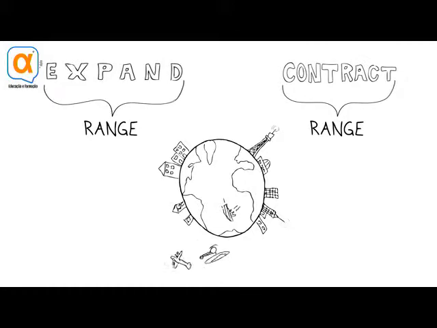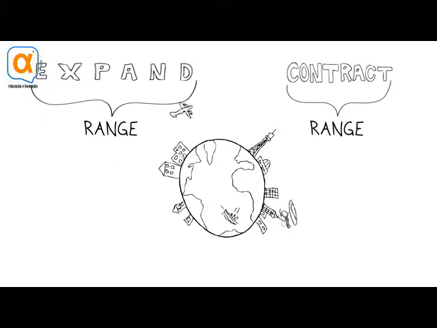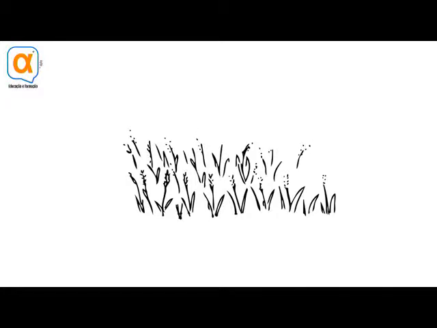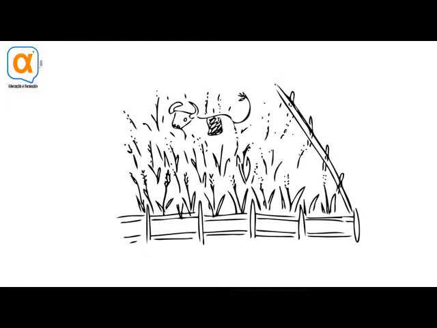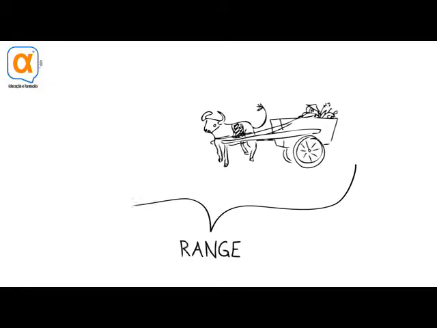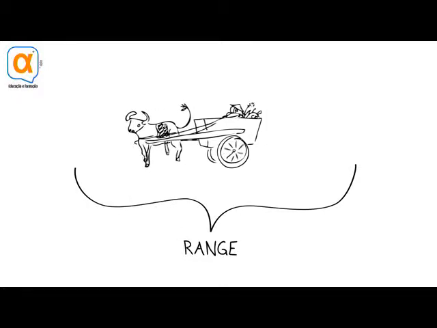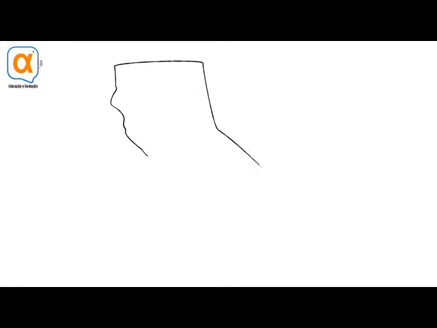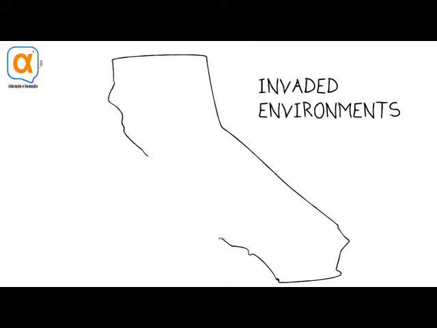We exploit organisms. We use them for our own purposes. Way back when agriculture was invented, for example, we chose plants that we wanted to grow in order to enhance our ability to get food. We started raising animals for our own use as well. And as humans moved from place to place, we purposefully brought these organisms with us, and those organisms had their ranges extended. Estuaries are often brought up as examples of invaded environments.